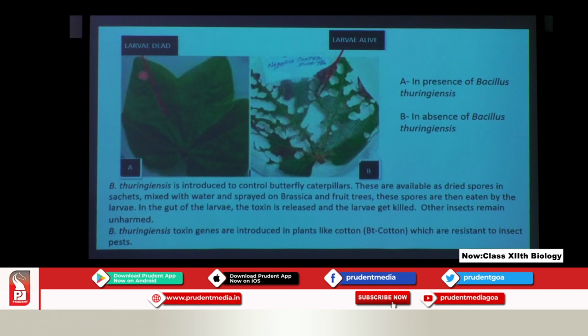Now here you can see that the larva is dead. The toxin is released and they get killed. Other insects remain unharmed. Now this is called Bt cotton. You are going to study it in biotechnology applications. I don't know whether that chapter is already taken, but you are going to study it in detail. Here I am showing one. B. thuringiensis toxin genes are introduced in plants like cotton, called Bt cotton, which are resistant to insect pests.